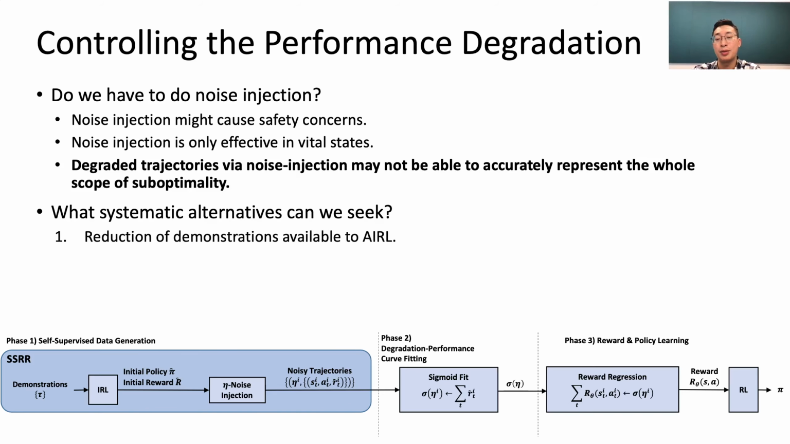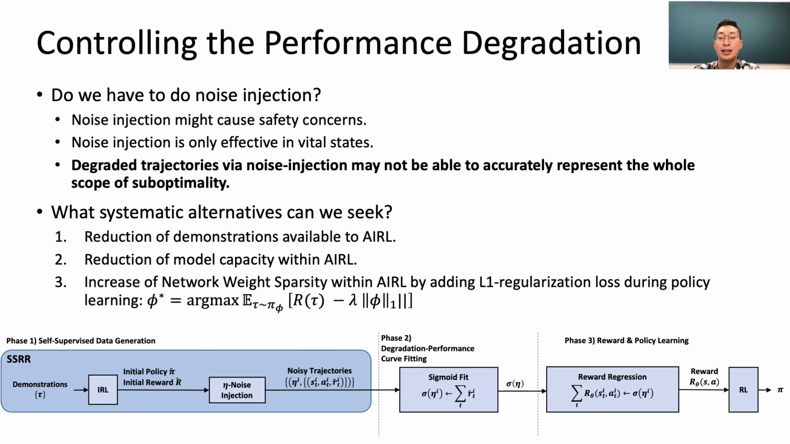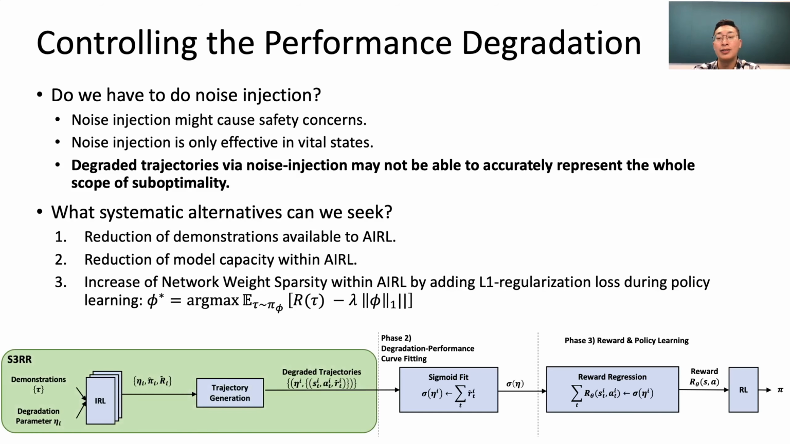We could reduce the number of demonstrations available to ARL, or reduce model capacity with ARL, which means that we reduce the number of layers in the neural network. A third way is to increase network weight sparsity by enforcing L1 regularizations. By substituting phase 1 of SSRR, which is self-supervised data generation, we have S3RR.